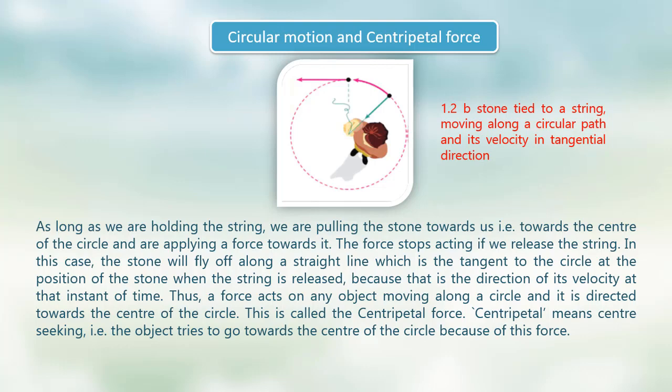Centripetal means center seeking. That is, the object tries to go towards the center of the circle because of this force. Here you can see the direction of velocity, and the particle is moving in circular motion. And this force is the centripetal force. This force is towards the center.